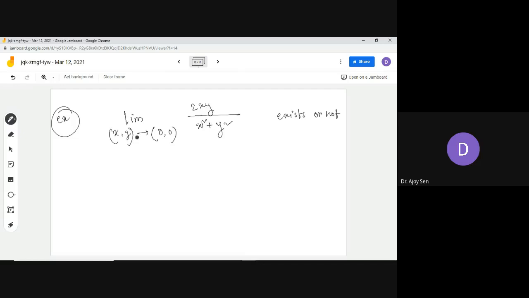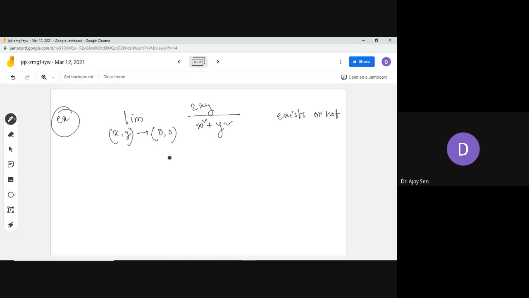Repeated limits are written like first x goes to 0, then y goes to 0, or reversely. But here, you see that (x, y) goes to (0, 0). That means it's the simultaneous limit, and this is the given function. So how to check whether this limit exists or not? And I have told you that this is the way you should be accustomed to.